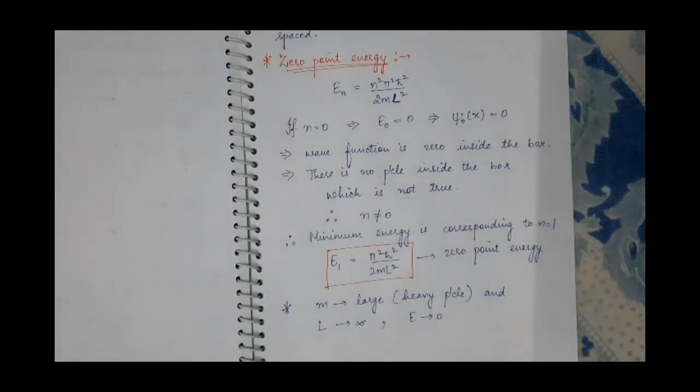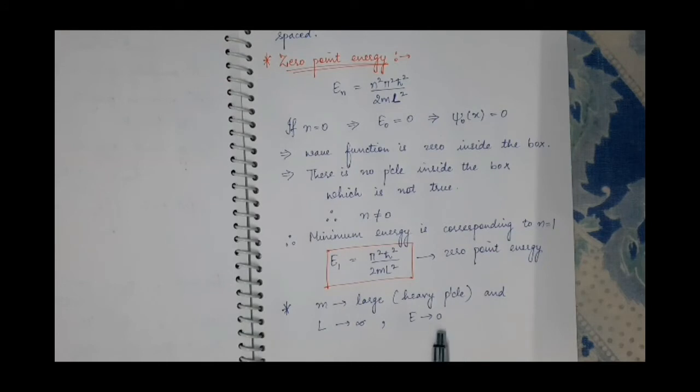And if the length of the box is very large, then it will be as though there is no box. The particle will move inside such a large box in such a way that there is no box, and its energy will approach 0.